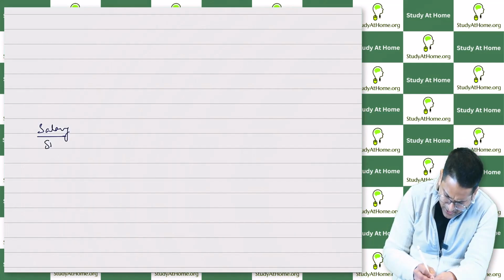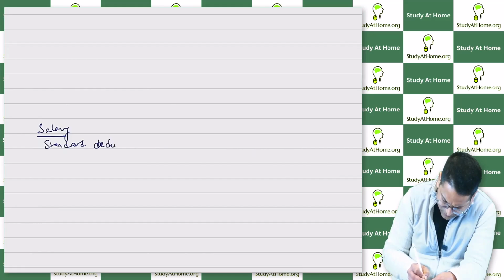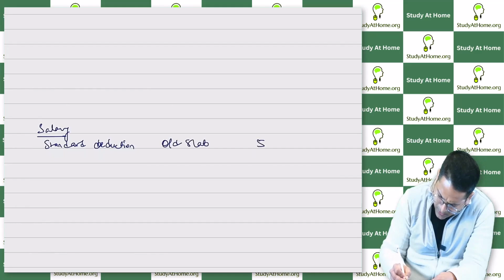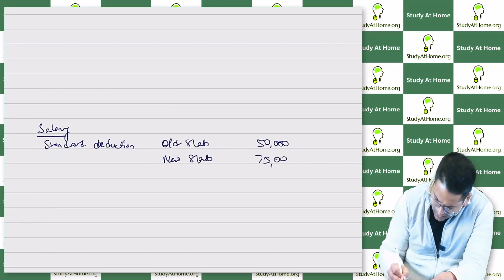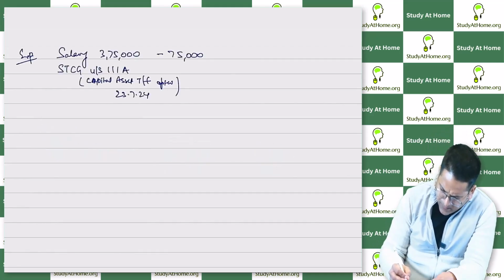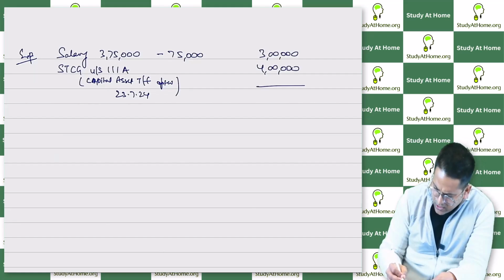In salary, the standard deduction: if it's old slab, it's 50,000 rupees, and if it's new slab, then it's up to 75,000. Okay. Look, so salary income here becomes 3 lakh rupees. And short-term capital gain, let's say, is 4 lakh rupees. So my total income became 7 lakh rupees.